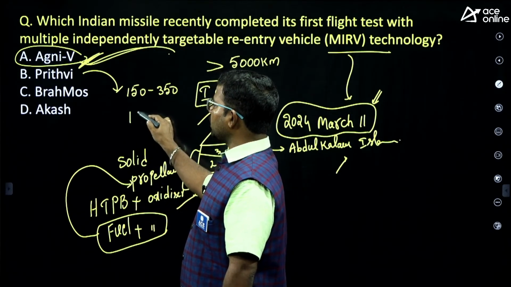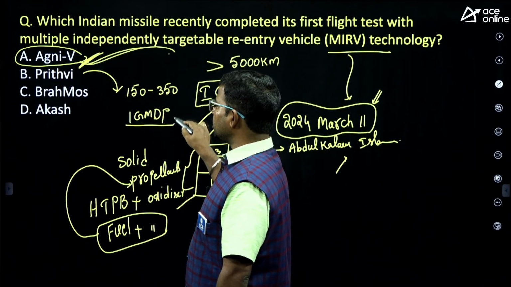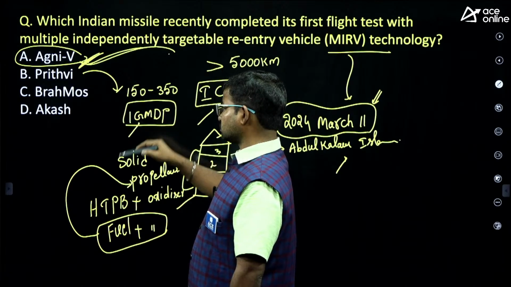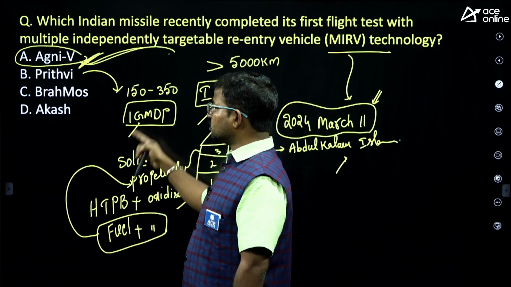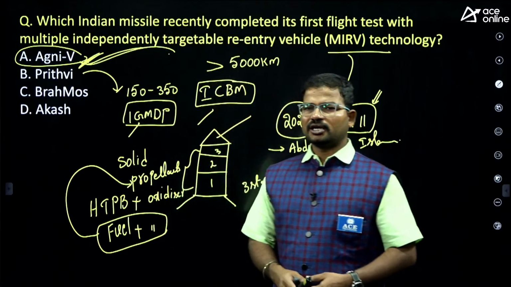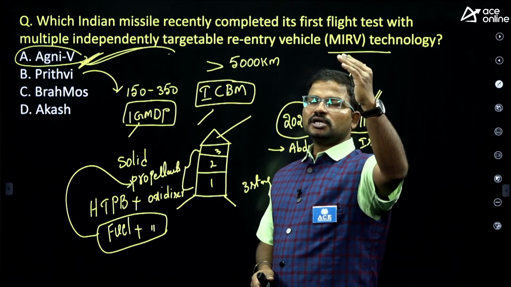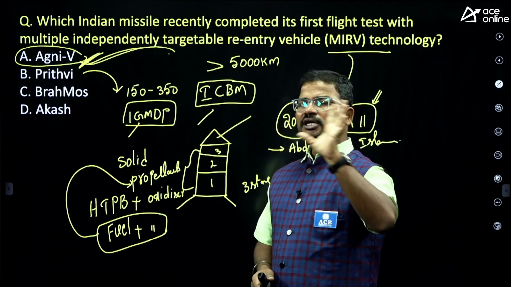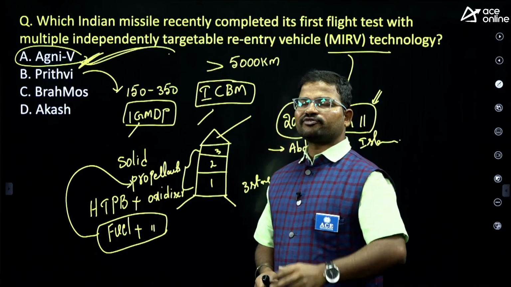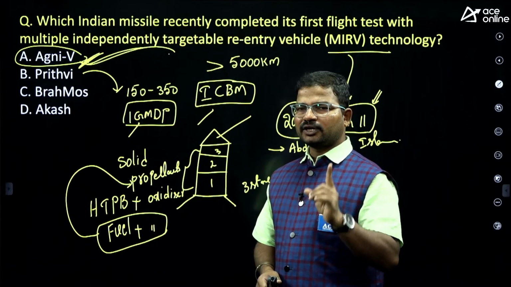Actually, we have the IGMDP program. IGMDP means Integrated Guided Missile Development Program. Under this program, at a time we initiated research on surface to surface, surface to air, air to surface, and air to air missiles. So missiles for different kinds of platforms were developed under one project.